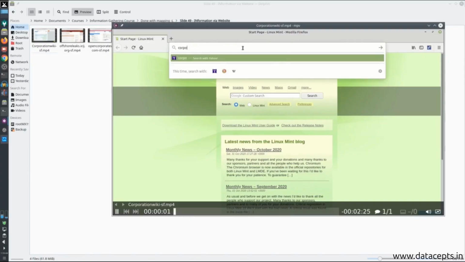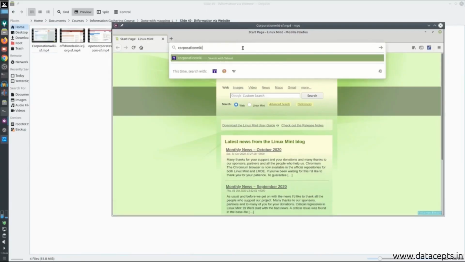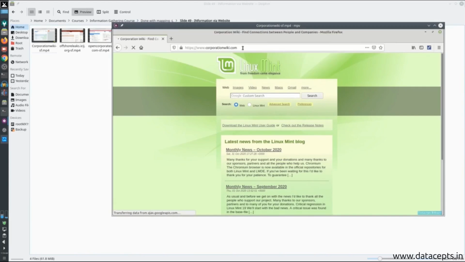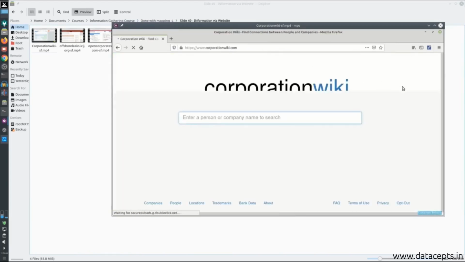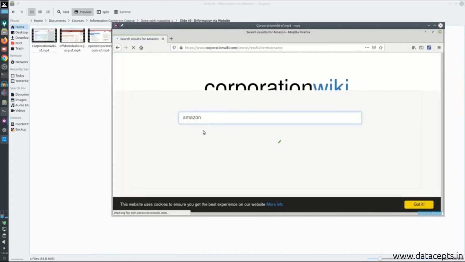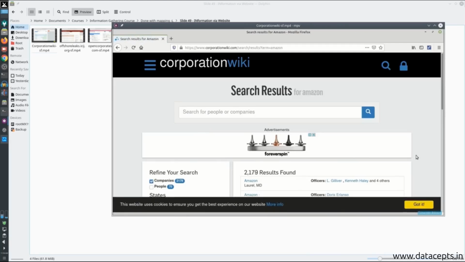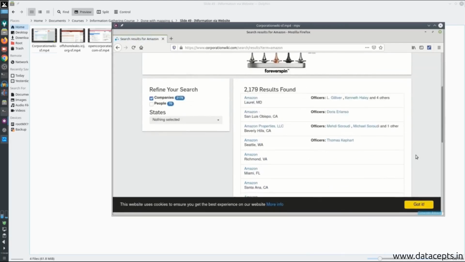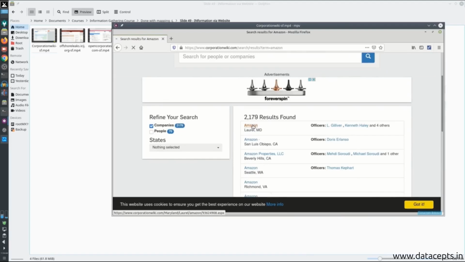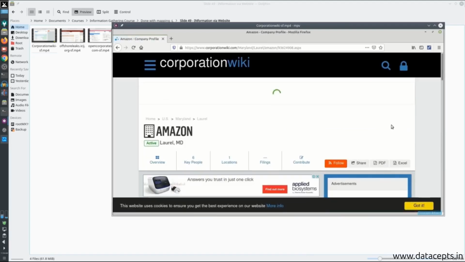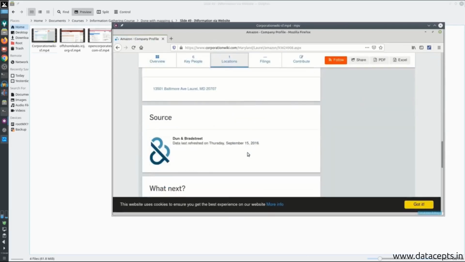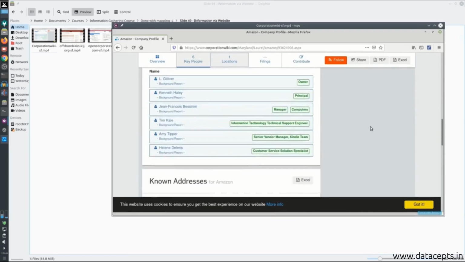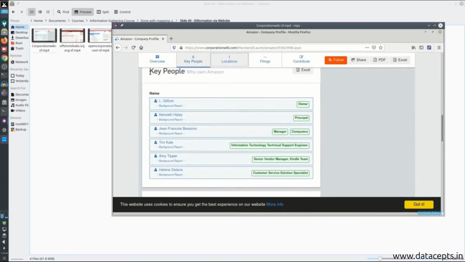Here is the first demo on Corporation Wiki. We visit the site corporationwiki.com, and here we can enter the person name or the company name. We have opted for Amazon company. As you can see, there are plenty of results. I click one of them. I could find the location as mentioned here. Also, the key people in the organizations are mentioned along with their designation or profiles.